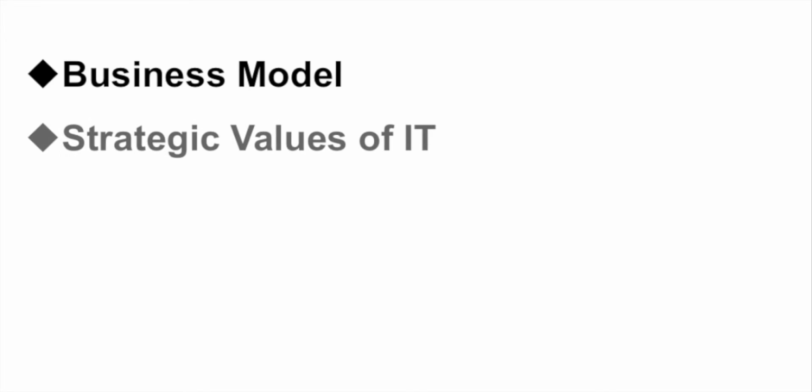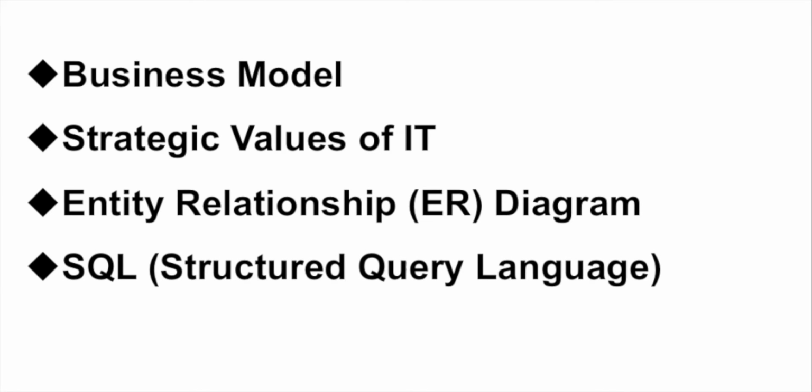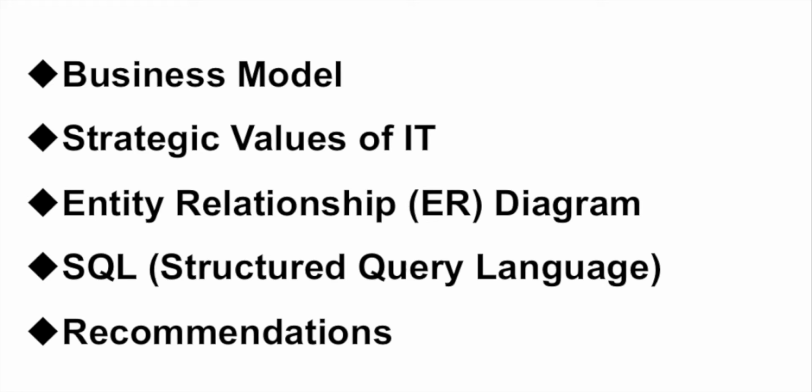In this video, we will investigate ASOS's business model and attempt to understand how IT is strategic to the running of ASOS in relation to their business model. We will then go on to look at a potential entity relationship diagram that ASOS may use for their website. After that, we will show you how a meaningful SQL query can be performed as it would be done on ASOS's website. And finally, we will look at some potential improvements which could be made to the interface of ASOS's website in a bid to improve the user's experience.